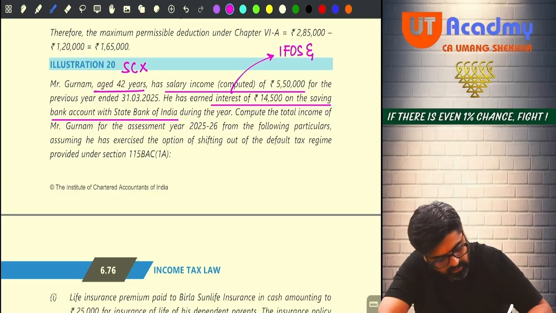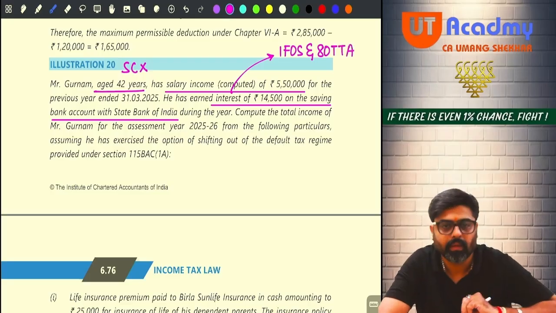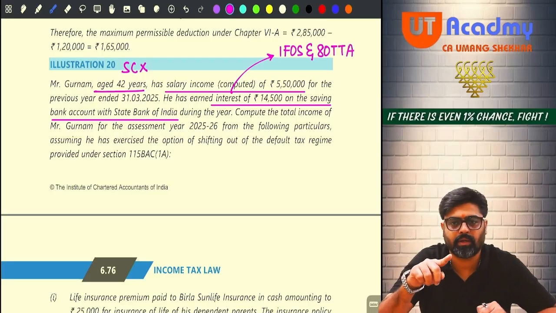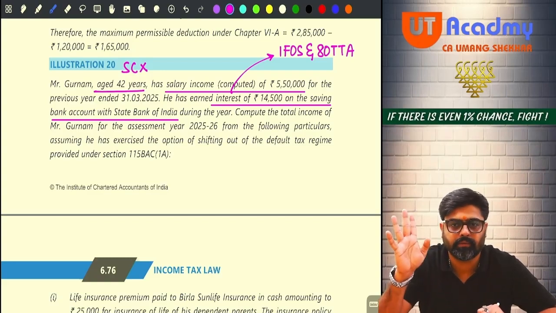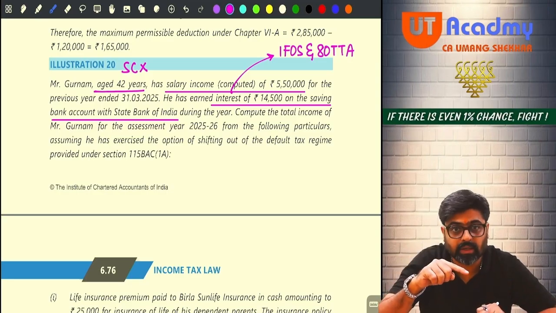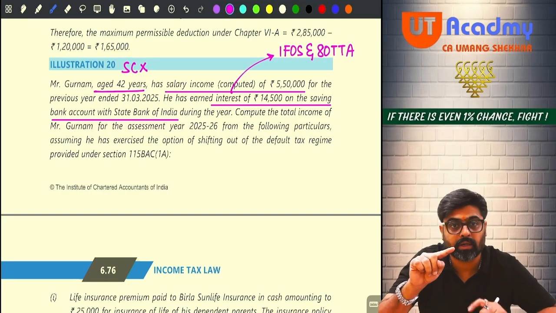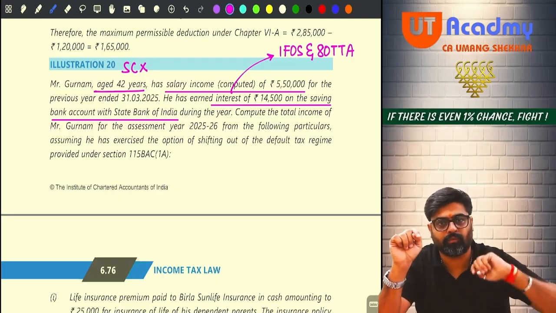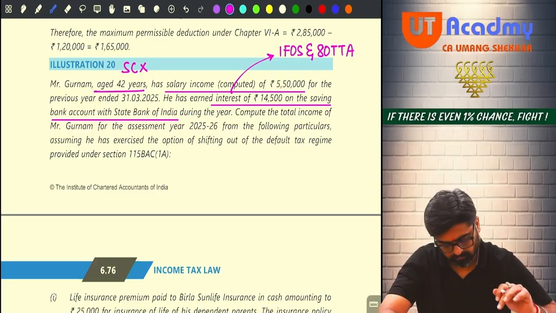And additionally, you can take the deduction under section 80TTA. Why TTA? Because it is a savings deposit account and interest up to 10,000 can be claimed under 80TTA. If you would have been a senior citizen, then this interest, FD interest, all interest under 80TTB up to maximum 50,000. Yes or no?